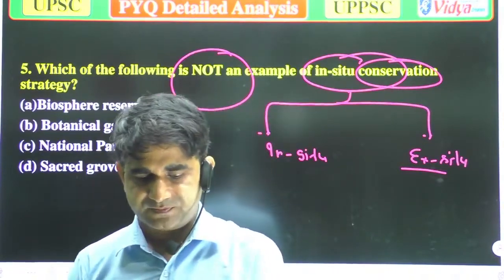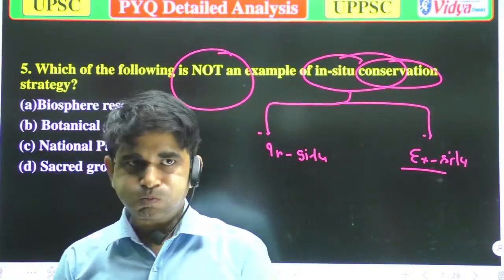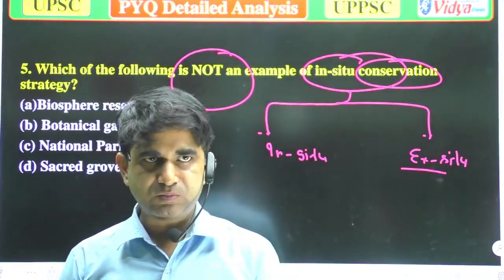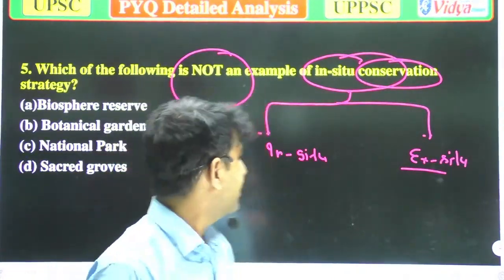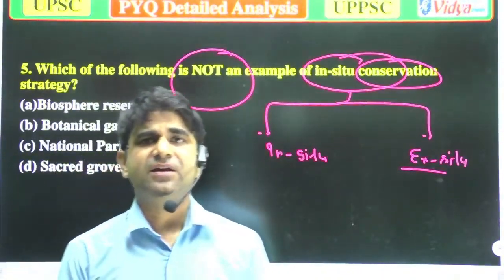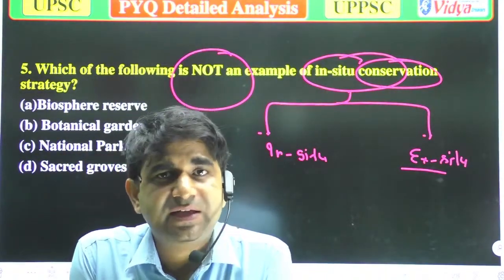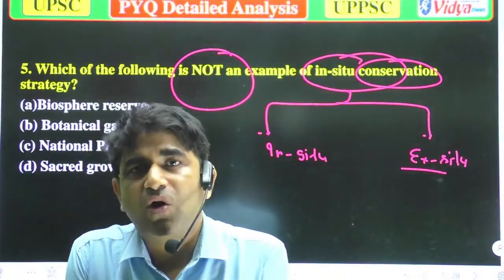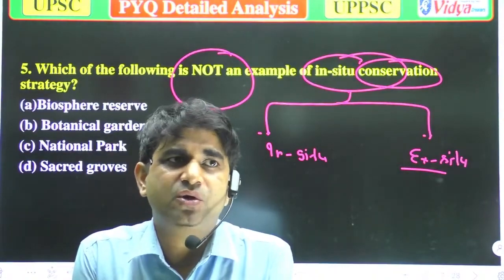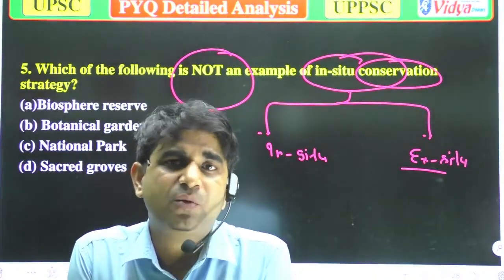In in situ and ex situ, all the organisms can grow easily, because they provide more biodiversity area.